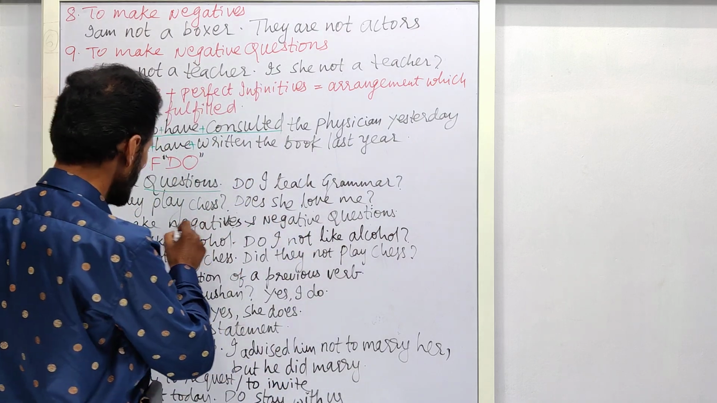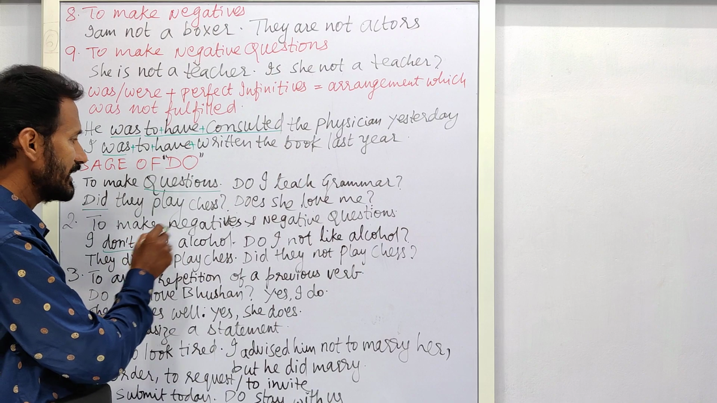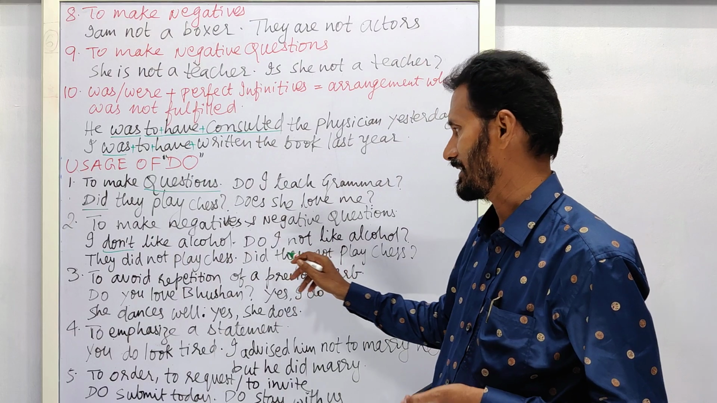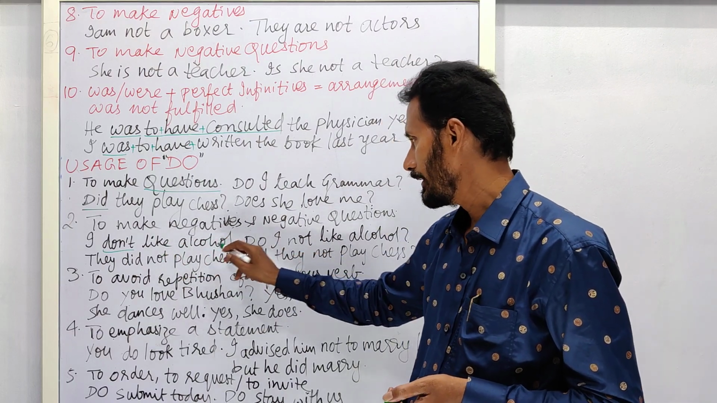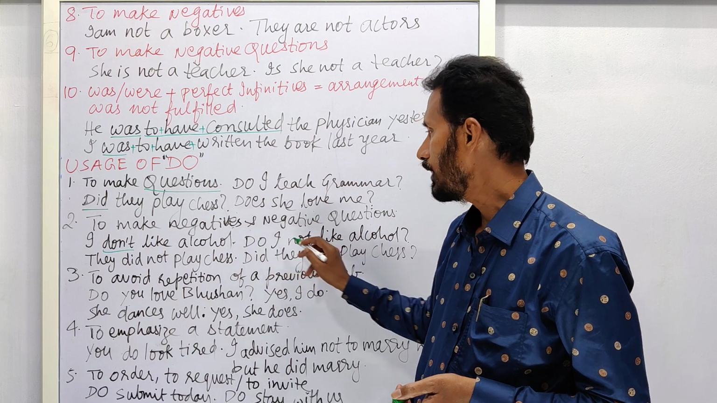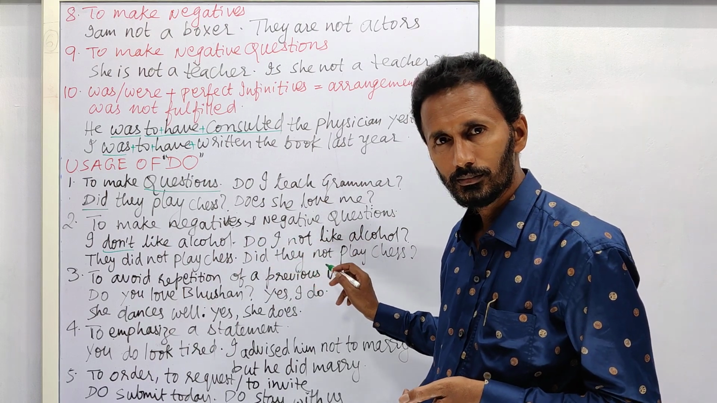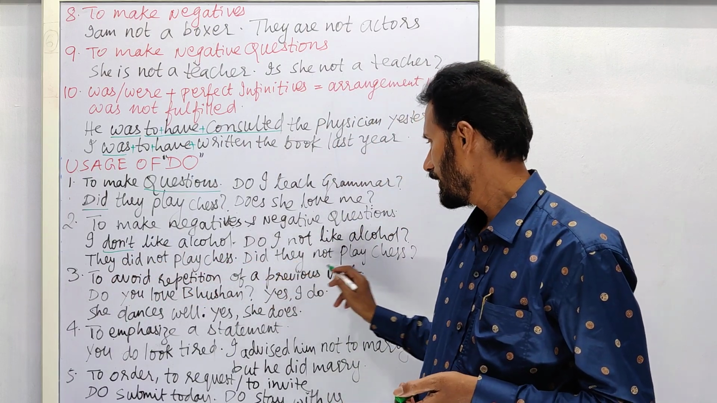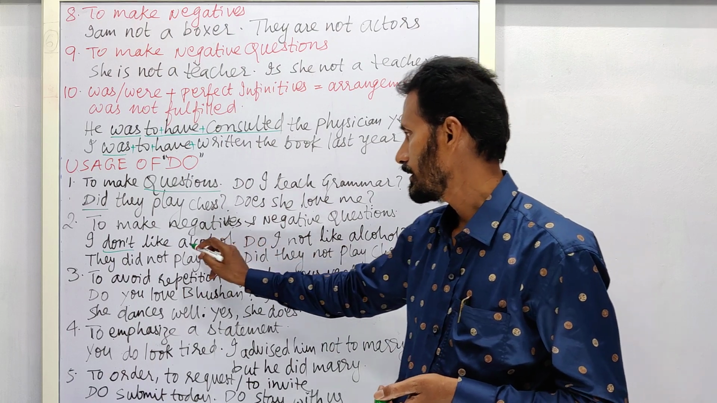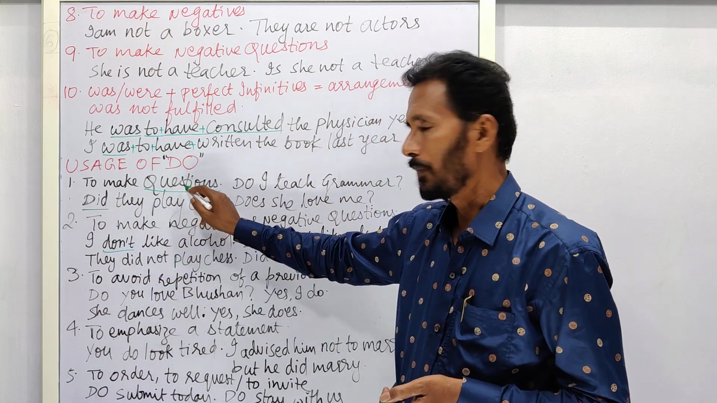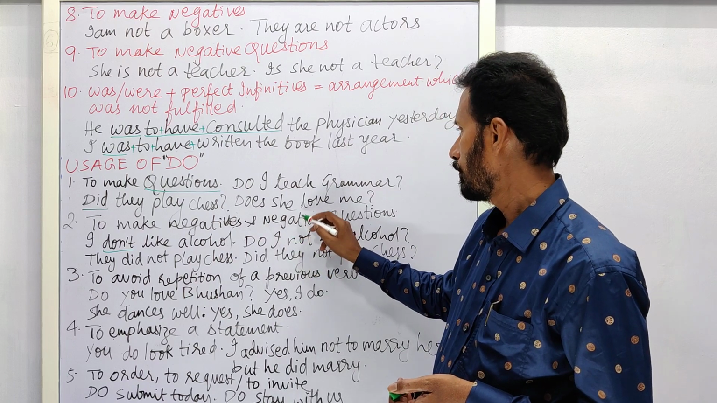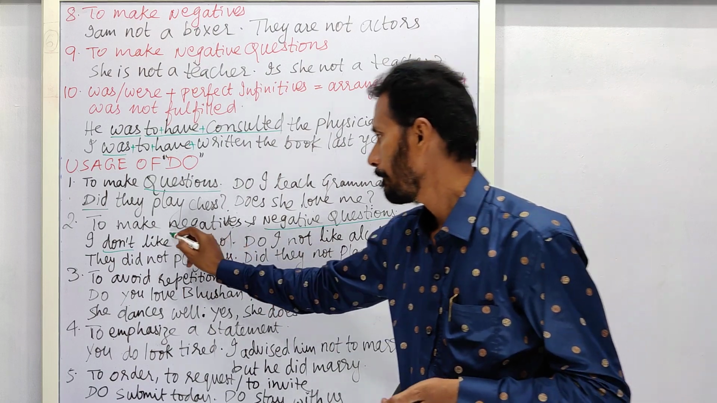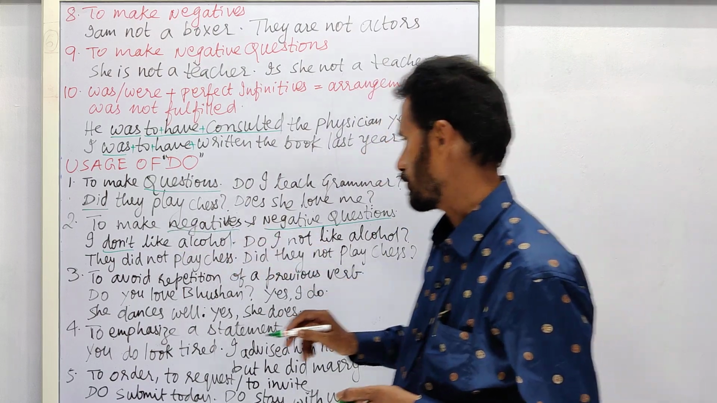Next one. So this do is used to make a negative. Here it is also used to form negative questions. I don't like alcohol. Do I not like alcohol? They did not play chess. Did they not play chess? So do is used to make a question, and here it is used to make a negative question. Okay.